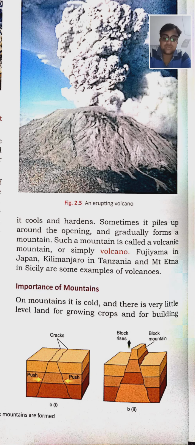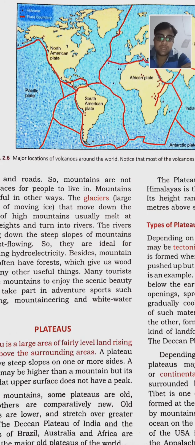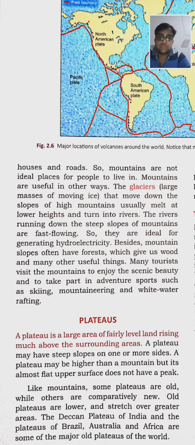On mountains it is cold, and there is very little level land for growing crops and for building houses and roads. So mountains are not ideal places for living, because the surface of the mountains is very hard. It is very difficult to grow crops, and the conditions are very extreme, so people are not able to live there. Mountains are useful in other ways.